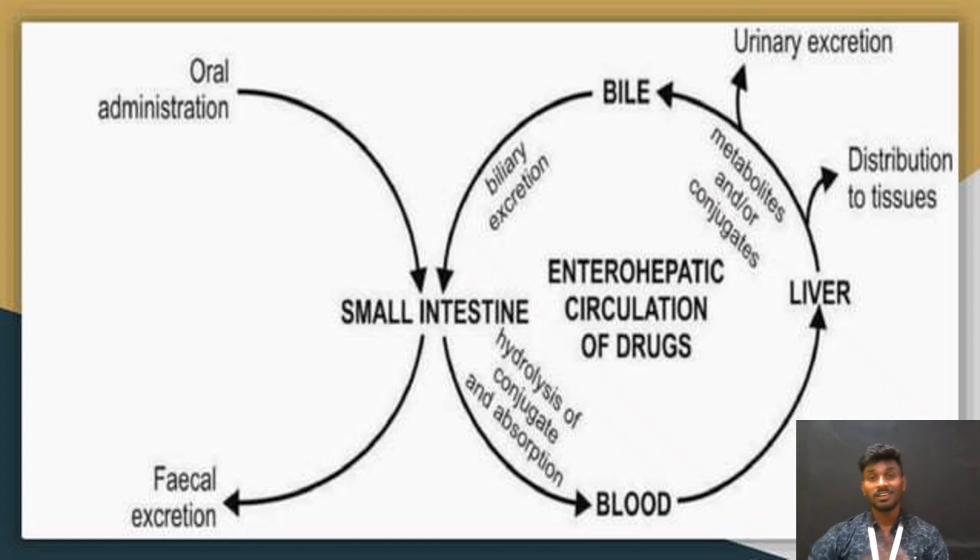Now the routes of drug absorption, distribution and elimination. With oral administration, the drug is absorbed in the small intestine. Some drugs are absorbed into the blood, and the unabsorbed drug is eliminated in the feces. Drugs can move to the liver, then be distributed to the tissues or excreted in urine. Some drugs move into the bile, are excreted through the bile, reach the small intestine, and are finally eliminated.